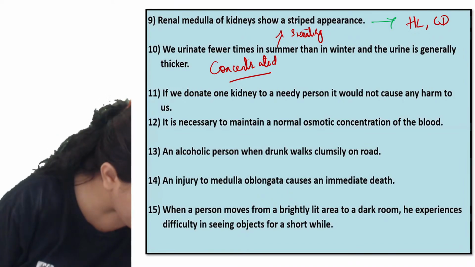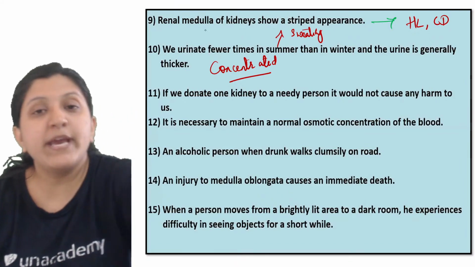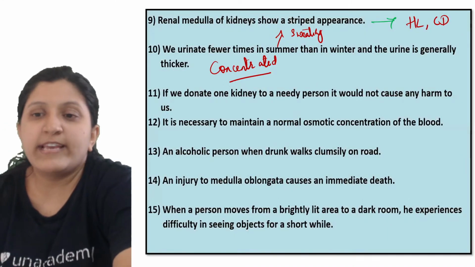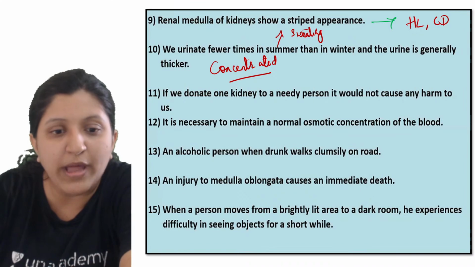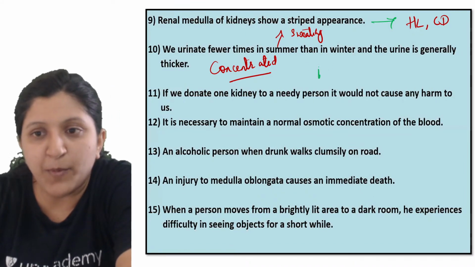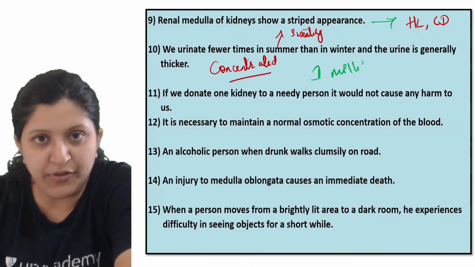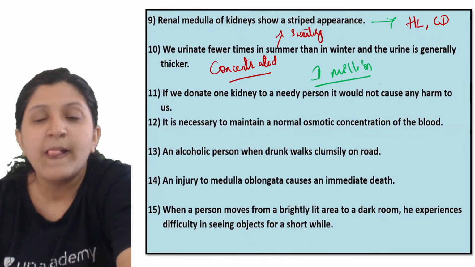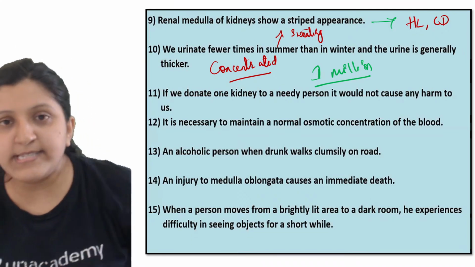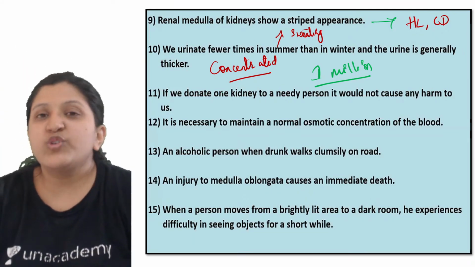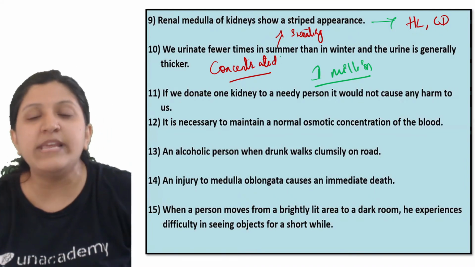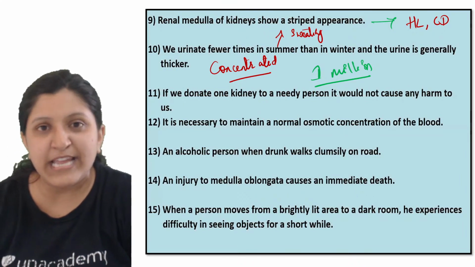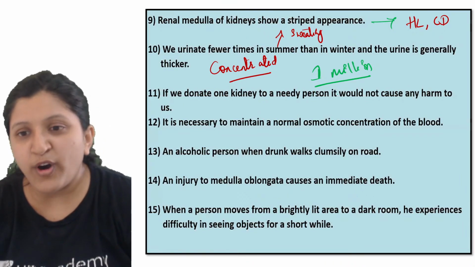Because in each kidney you can find about 1 million nephrons, and they are sufficient to carry out the process, that is, the urine formation. So even if one is not there, the one kidney can itself manage. But again, if both the kidneys fail, then there is no option, so one can go for dialysis.